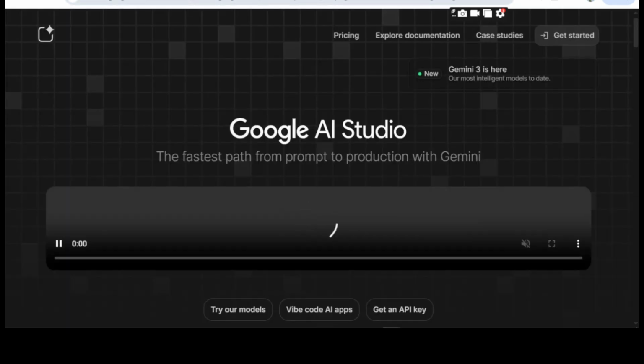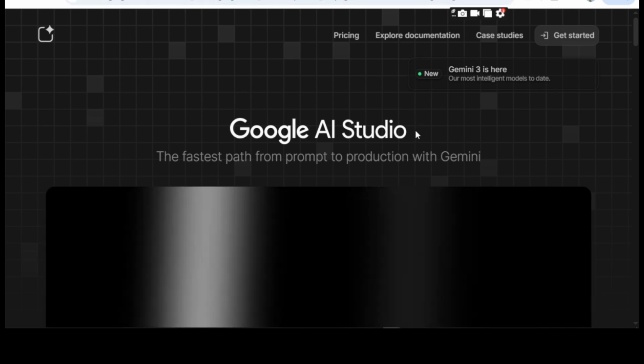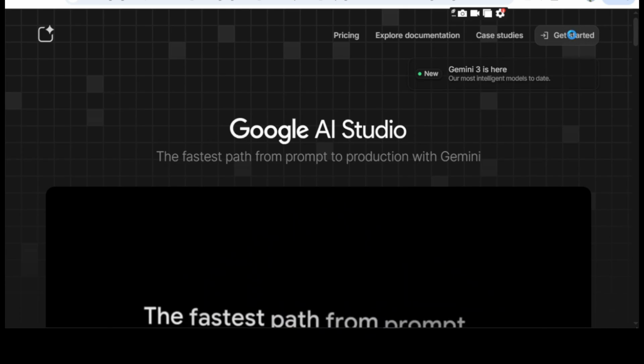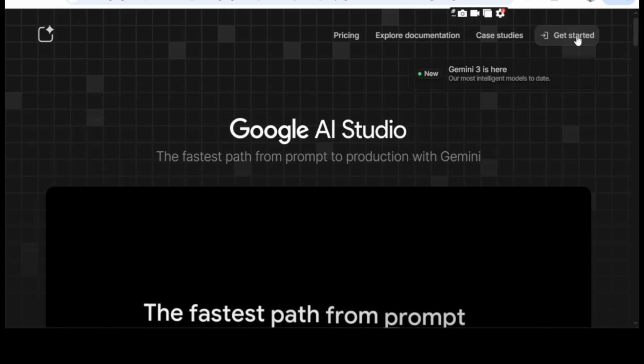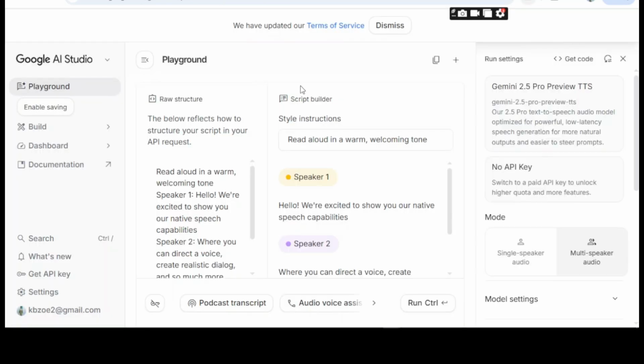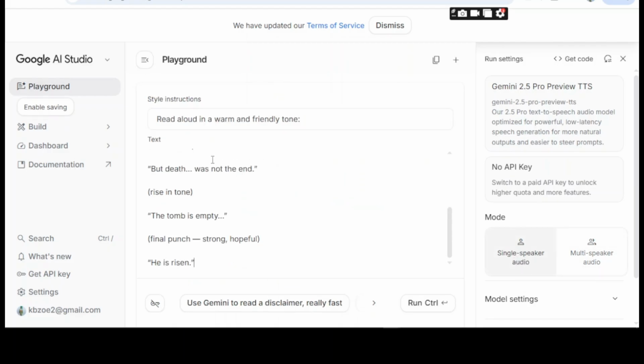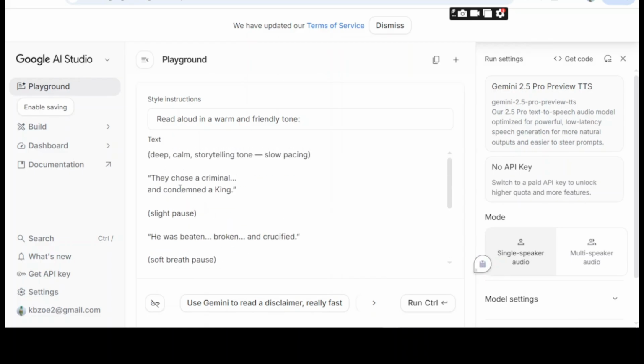This part can be done using your phone. In fact, everything I'm doing here, you can do using your phone, but I'm just trying to tell you that what takes you 1 hour, 2 hours can be done within seconds if you can have these automations added to your extensions. All right, so we are going to use only single speaker audio, and we are going to paste our prompt here, our text. Yes, final punch, rise in tone, tempo in CapCut. You add all of these background sounds that they suggest you should add.